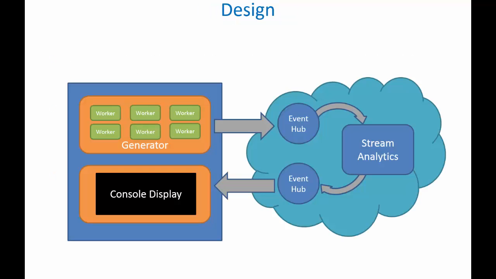And the design of the program is such that I've got a generator program where you can configure the number of workers and what the characteristics of those workers are. Those generator workers then output data to an Event Hub all separately. And the Event Hub collects that information and pushes it into Stream Analytics. And Stream Analytics is running some queries to look for problems with the data.